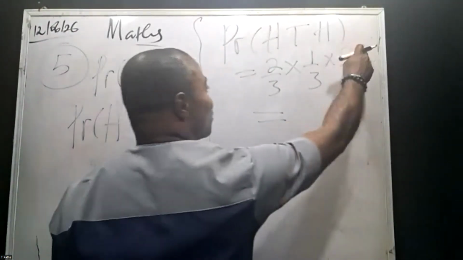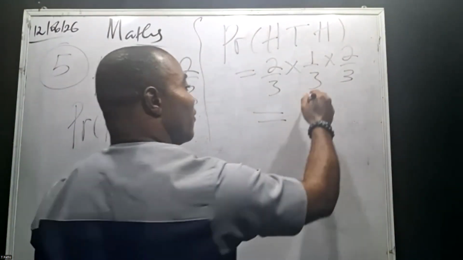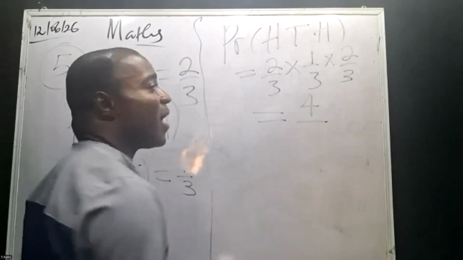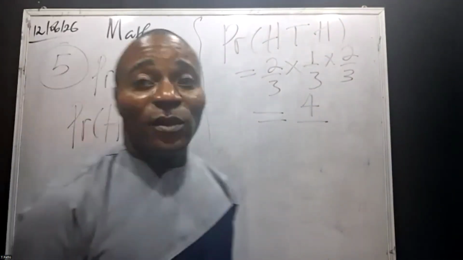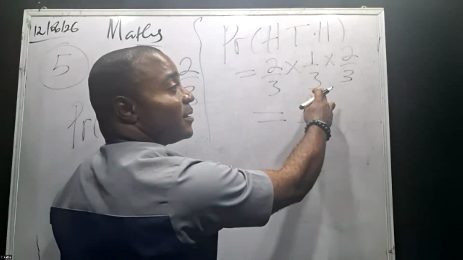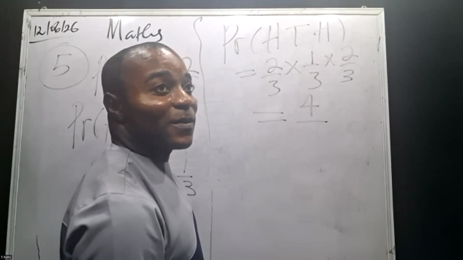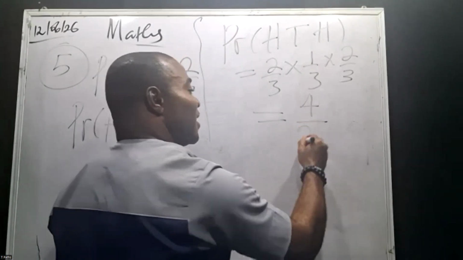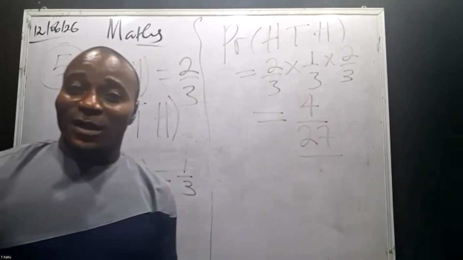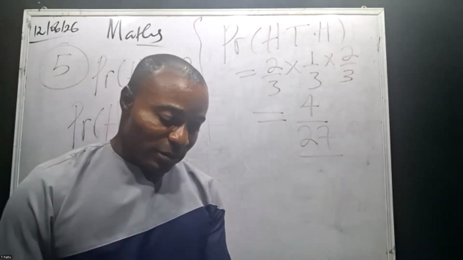Then times another 2. 2 times 2 will give us 4. Going to the denominator, 3 times 3 is 9. 9 times 3 is 27. So the answer is 4/27.